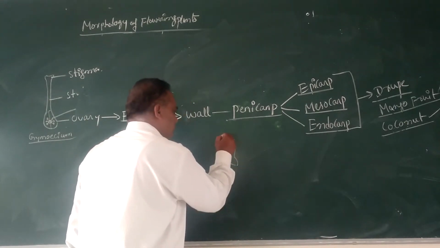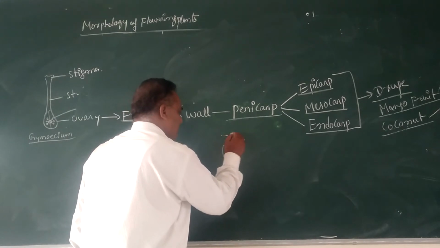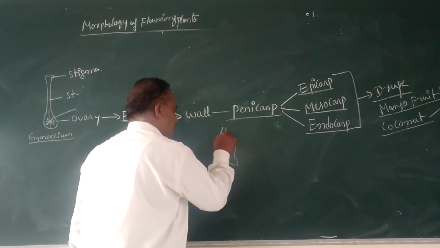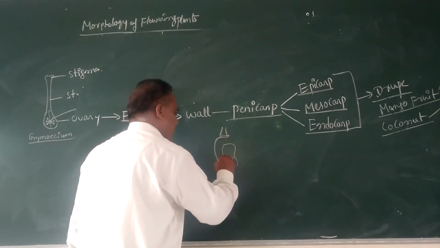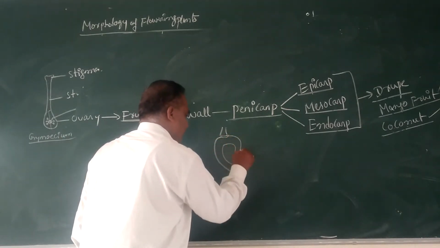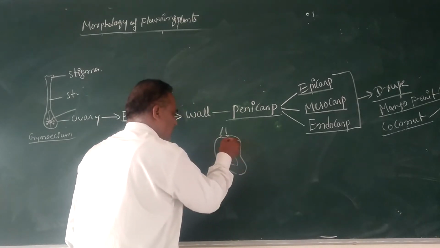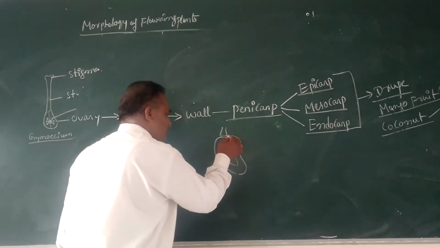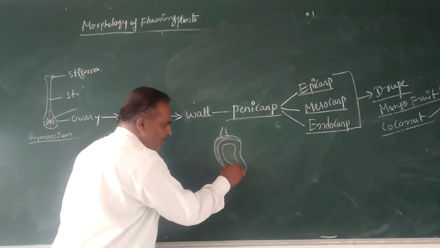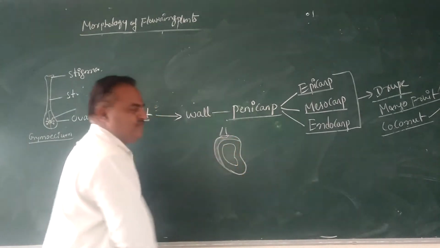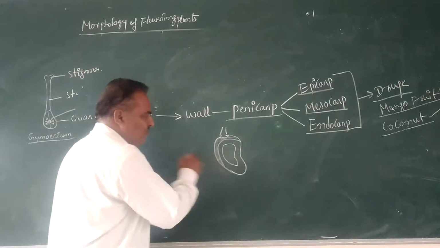Here, for example, this is the fruit. The outermost layer is leathery. It is the mango fruit, a one-seeded fruit.